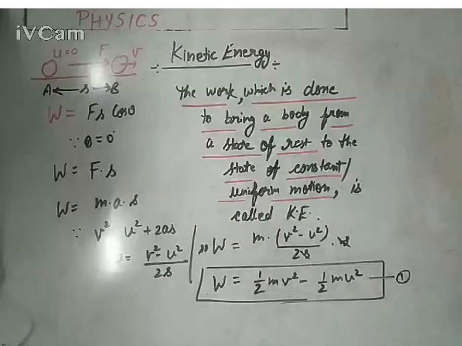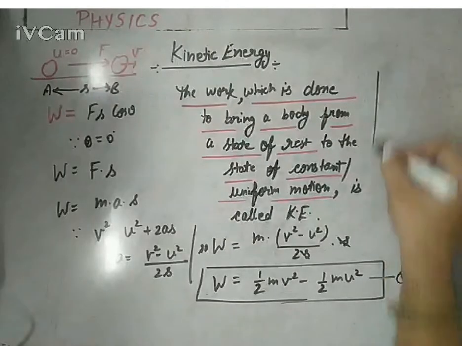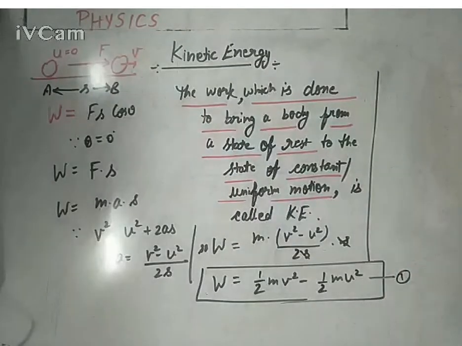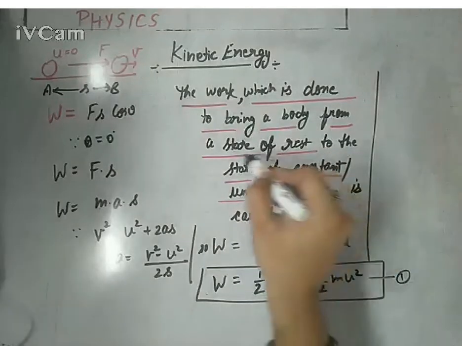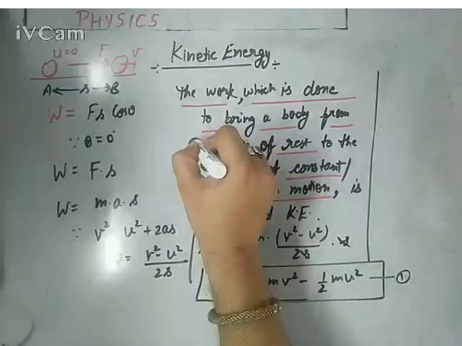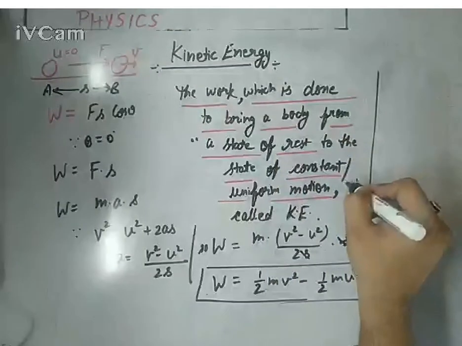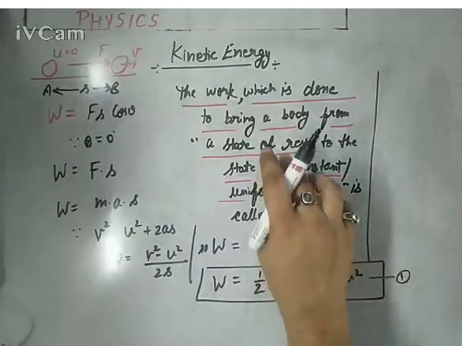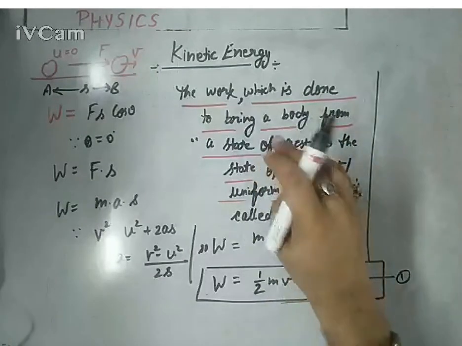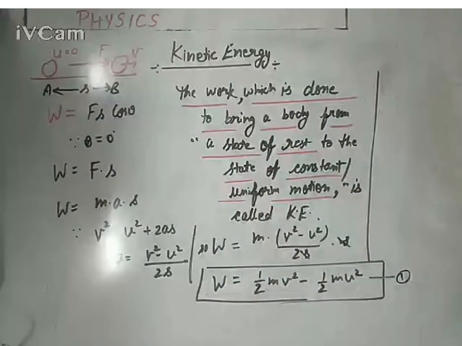Let's call it equation first. Since we are talking about a very specific case in which the body is initially at rest, please pay attention: only in that particular case can you call it kinetic energy, when the body is being brought from the state of rest to the state of motion, not from motion to motion or motion to rest.